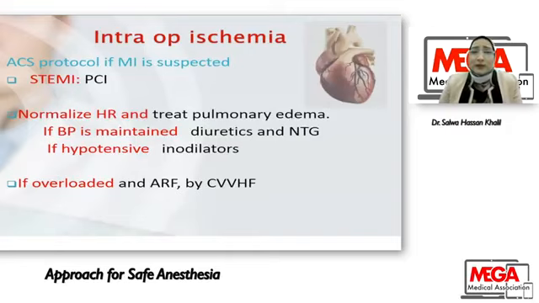If intraoperative ischemia, you can use the acute coronary syndrome protocol. If ST segment elevation MI, you consider PCI. Then normalize your heart rate and treat pulmonary edema. If blood pressure is maintained, consider using diuretics and nitroglycerin. If hypotension, use an inodilator. If there is volume overload or acute renal failure, consider renal replacement therapy, as we mentioned before, as continuous venovenous hemofiltration.